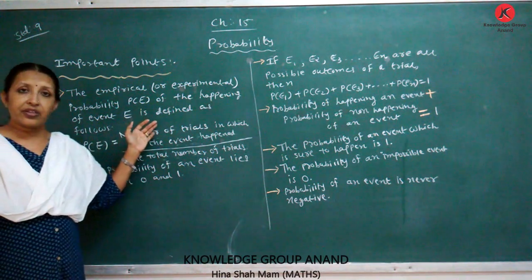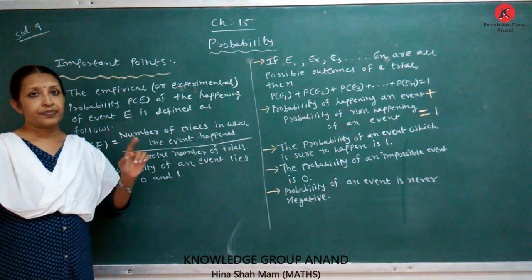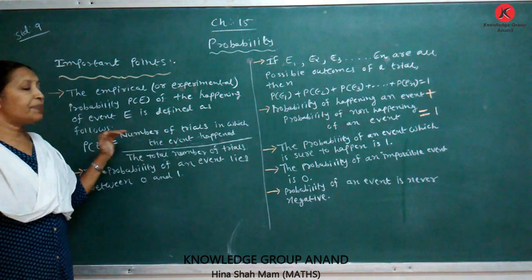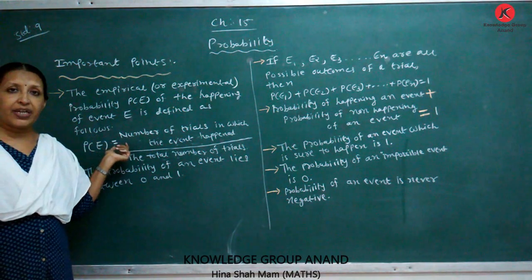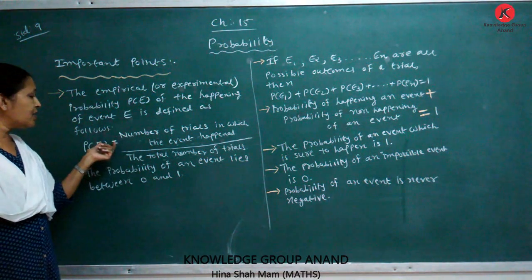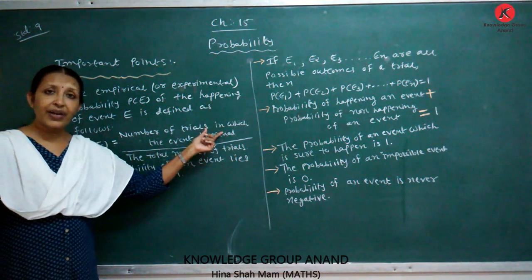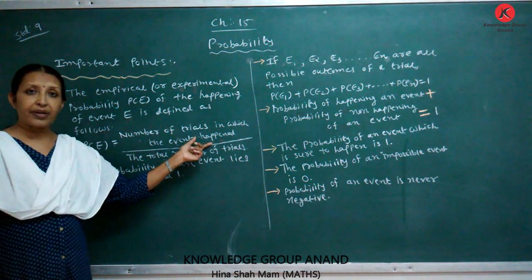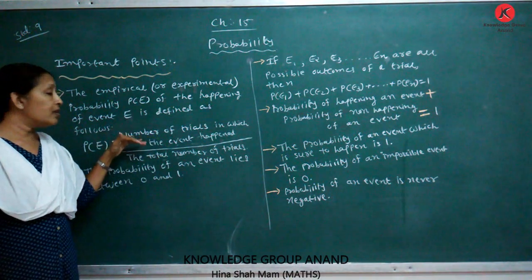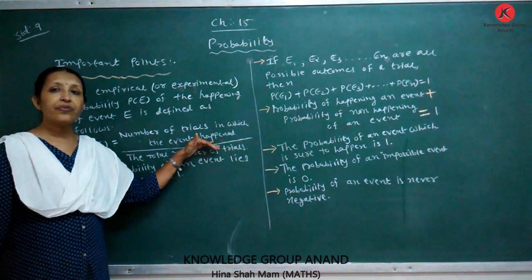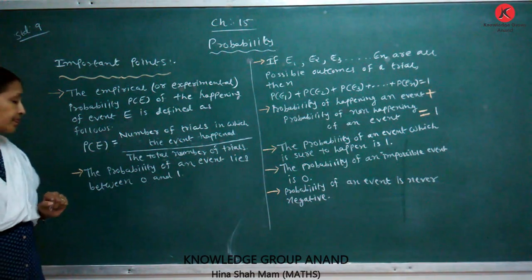Second point, for remembering, don't write, but write the formula. You write here P(E), P(A), P(B). Our experiment is as follows: P(A), probability of event A; P(B), probability of event B. Then P(E), probability of event E, is equal to the number of trials in which the event happened upon the total number of trials. Otherwise, you write the favorable outcomes of the trials upon the total number of trials.